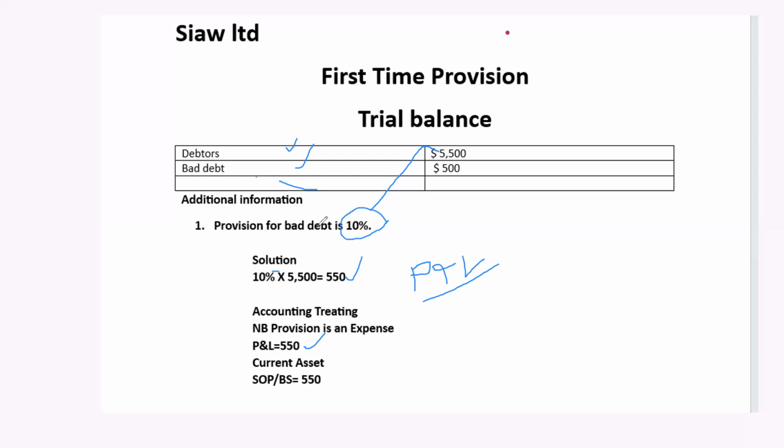Good. One thing that we need to know is that anything under additional information, we treat it twice. So we do it 2 times. If you see any transaction under the additional information, then it means that the double entry has not been done for that transaction.